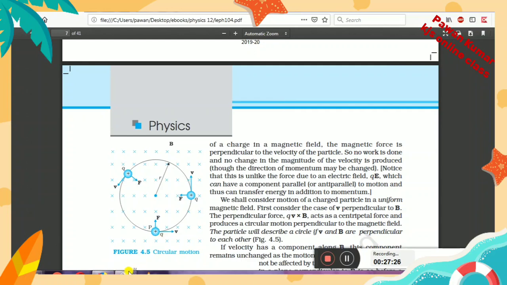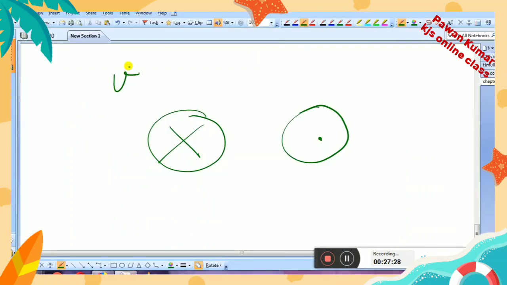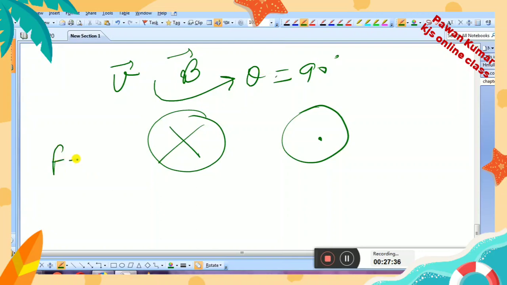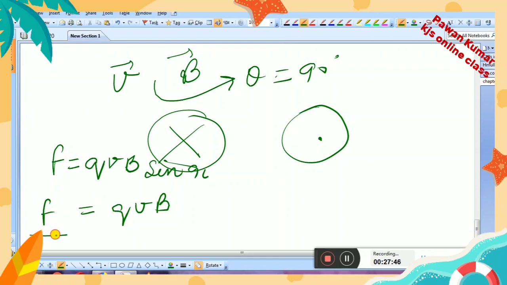And in case the angle between the V and B vectors is 90 degrees, you can say that the force will be QVB sine 90, and this sine 90 becomes equal to 1. So ultimately how much force will be acting? QVB.